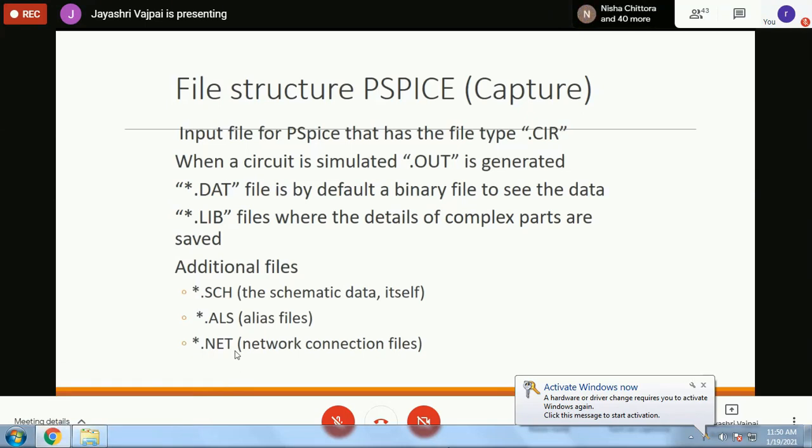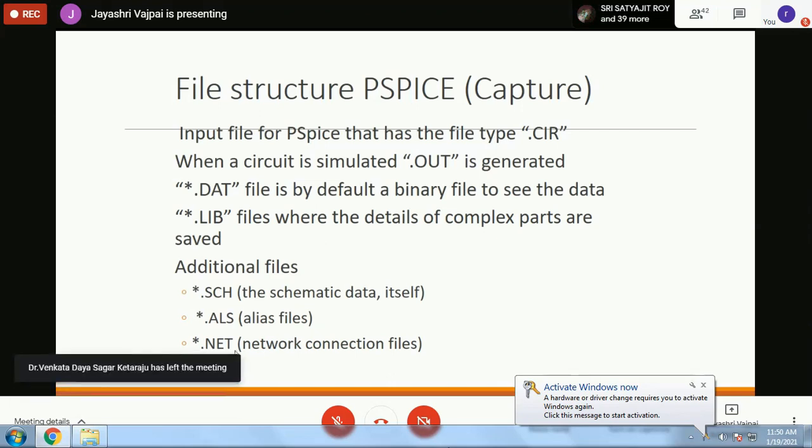Now, the advantage of the .net file is that once it has been created, it shows that our schematic is correct. So when the .net file is created, we can be sure that the drawing part is correct. Then when we compile it further, the circuit file is created, which means it is correct from the fundamental laws of circuit point of view. An alias file is also created because there may be multiple copies of resistances, multiple copies of other values, other components which are used in one particular circuit.